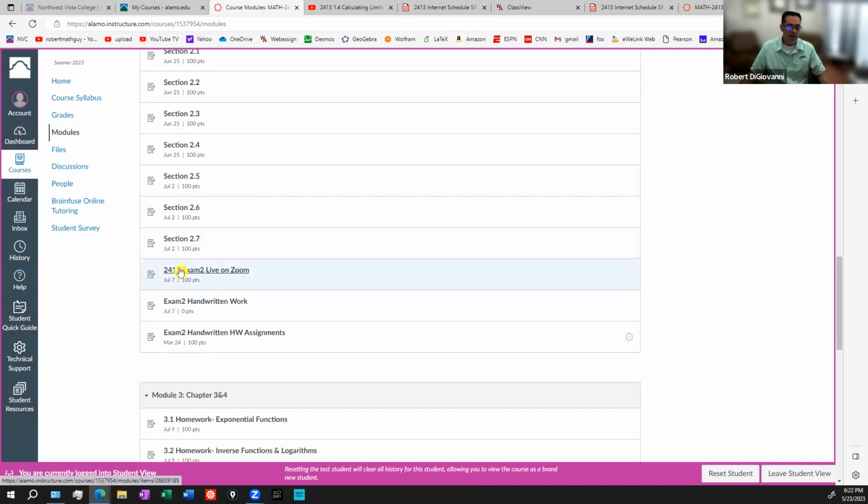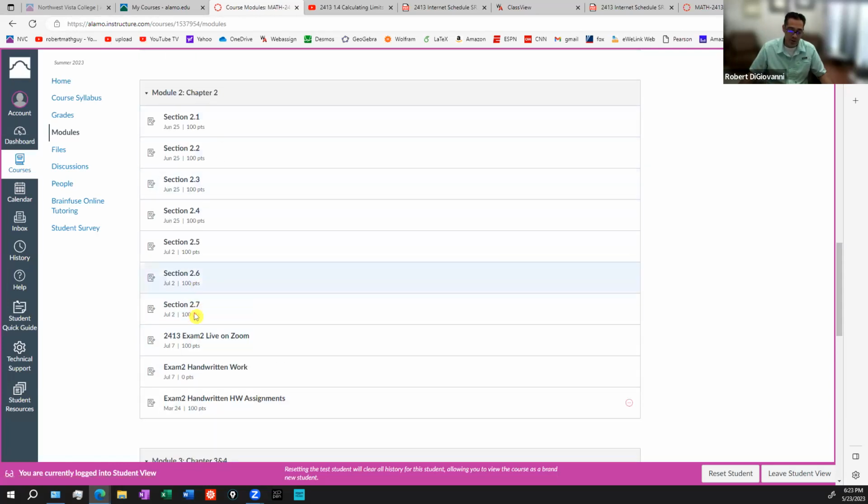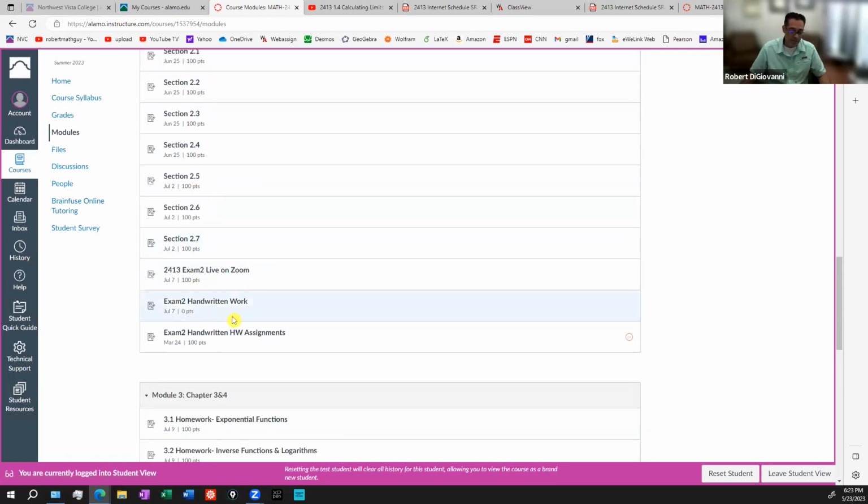Keep on going. Then we have our big exam, the Zoom exam. That exam will cover everything that we've done up to this point. So everything from the beginning of the class all the way until exam 2. It's going to cover all that material. Again, I'll give you a review so you'll know what to expect. You'll take that exam, you'll upload your work, and then you will send me the handwritten work. And then again, your homework assignments that go with module 2, you'll send that to me as a file.